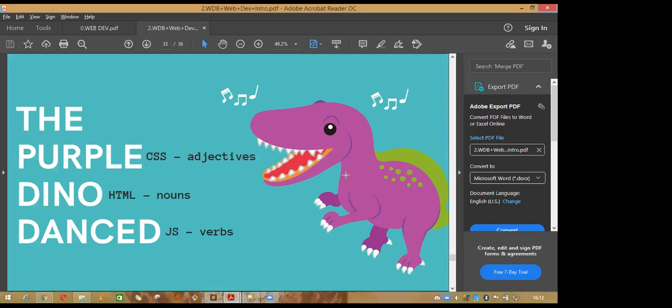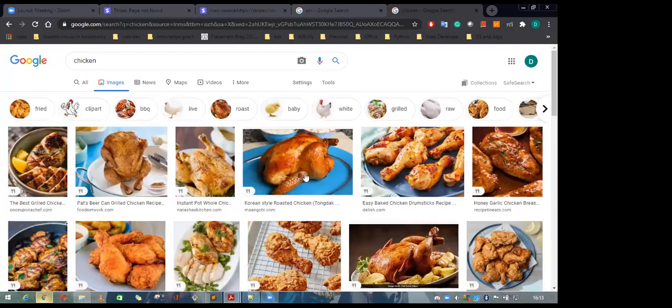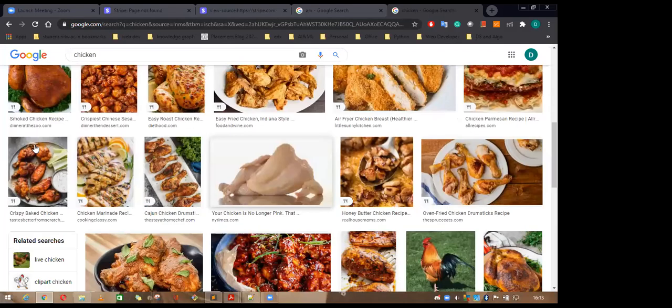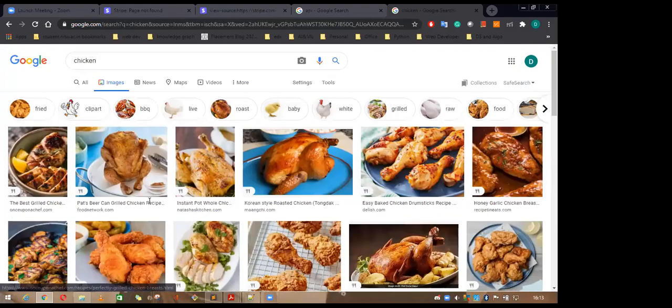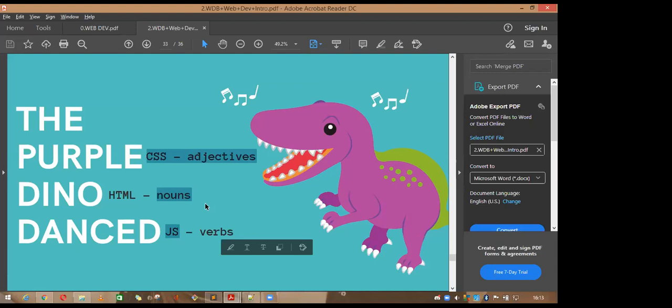So coming to HTML, CSS, and JavaScript, these are the three basic tools that we are going to use to design any website. HTML is a very basic text that you can see around here. In an HTML page, you can't see this type of styling. It's simple text. It's a very simple thing.